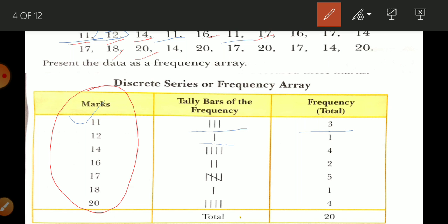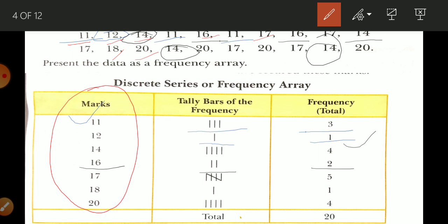Now 14 is repeated 4 times: 1, 2, 3, 4. So we draw 4 lines and write 4. After that 16 appears one time, then a second time, so 16 is repeated 2 times, and we write 2.